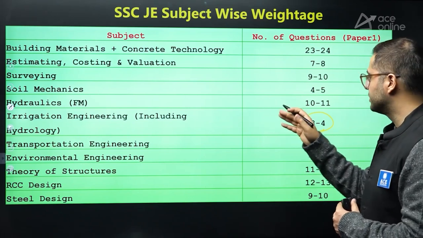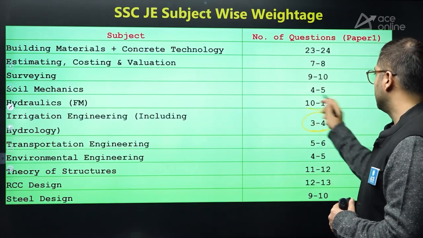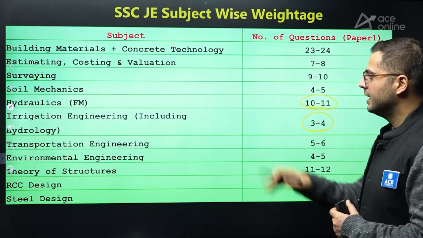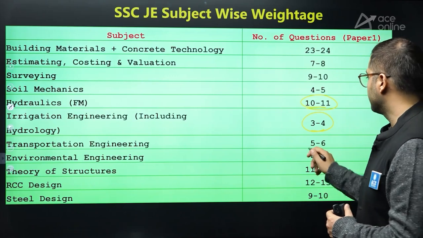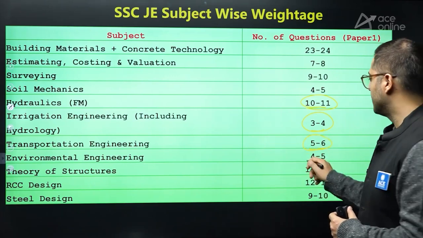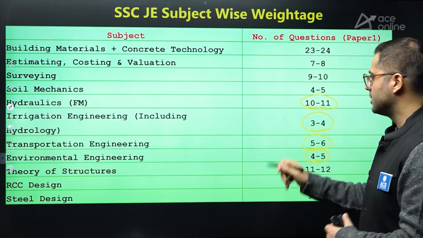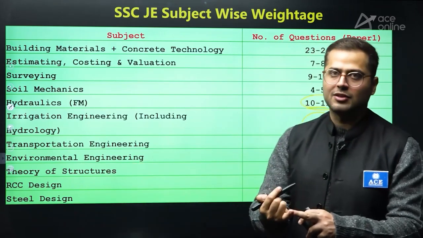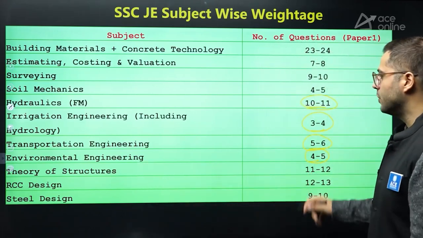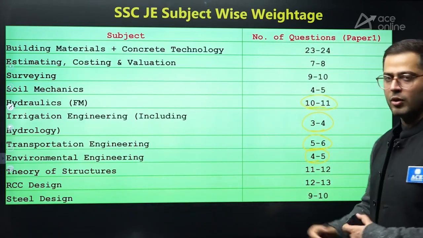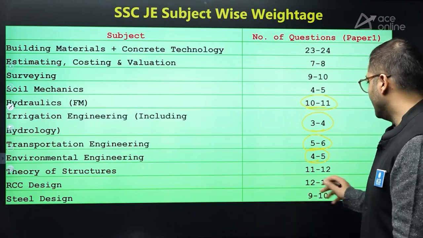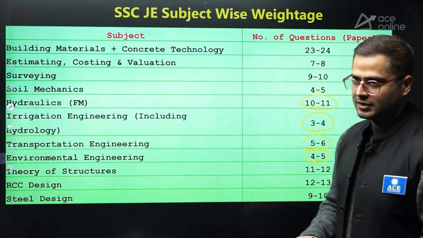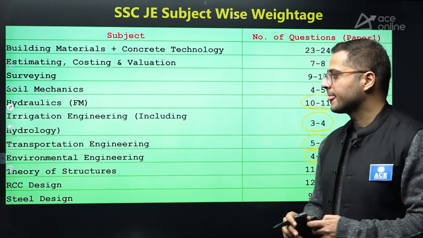After that, hydraulic machines and fluid mechanics also. Open channel flow as well included in this, 10 to 11 questions over here. After this, transportation engineering, 5 to 6 questions. Environmental engineering, 4 to 5 questions. Theory of structures, including strength of materials. This theory of structures, structure analysis, as well as strength of materials together, it is 11 to 12 questions. After that, RCC design, again very important in respect of codal provisions, 12 to 13 questions. And after that, steel design, 9 to 10 questions have been asked, primarily from codal provisions, right?